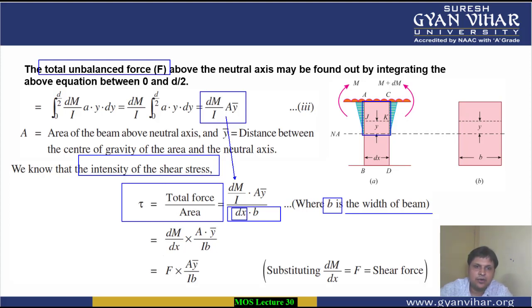This will give you the area of that section, b into dx. This will give you the area of that particular portion in which we are considering the shear stress. All right, so this is the area b into dx. Then we will simplify it and write dM by dx into Ay bar by Ib, and Ay bar by Ib we will keep intact. We also know that dM by dx is basically